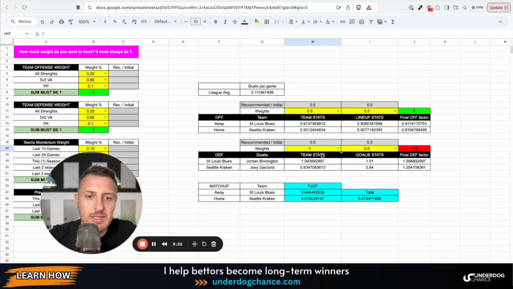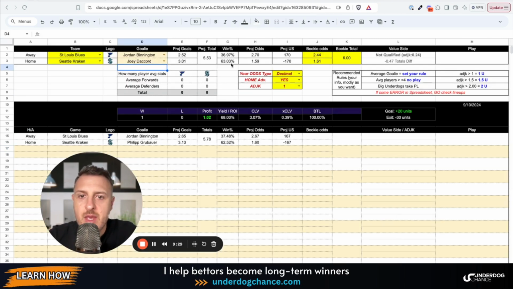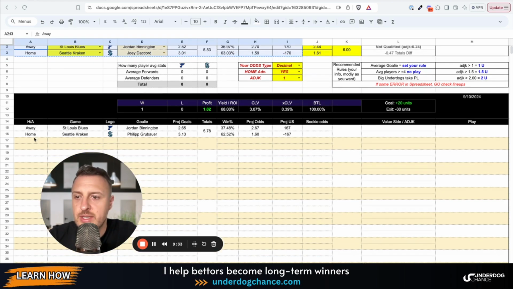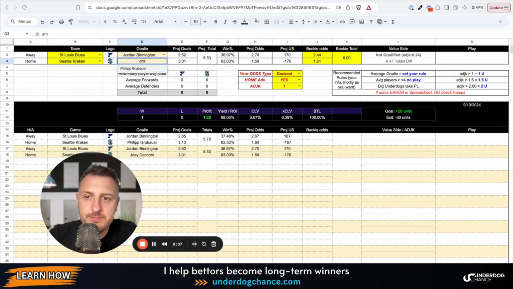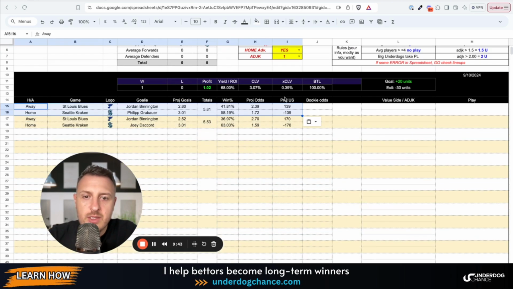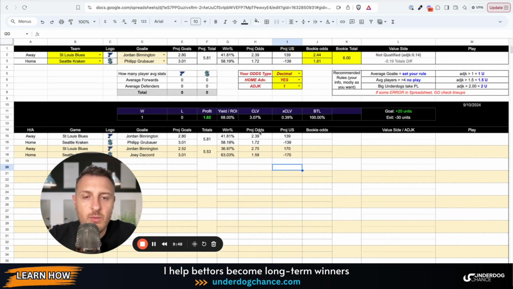So I excluded the goalie effect. Okay, with Daccord, projected numbers were this. Okay, and with Grubauer was this, right? So the early odds on Seattle Kraken were 1.77.